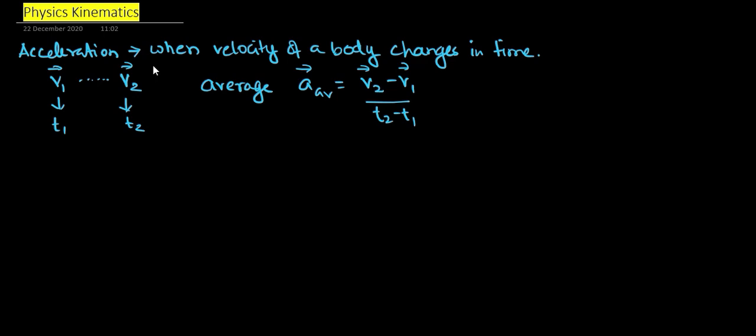Now, if we were to calculate the instantaneous acceleration, it is concerned with a very small amount of time, that is, at a particular instant. How will we calculate it? It will be equal to the limit as delta t, a very small instant of time, approaches 0, of delta v by delta t. V is a vector, time is a scalar. So this is basically written as dv by dt. That's called instantaneous acceleration.